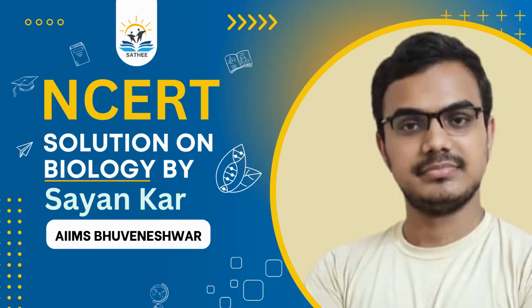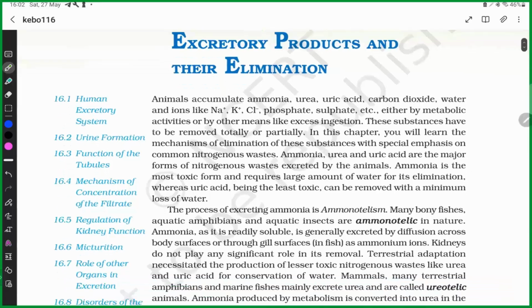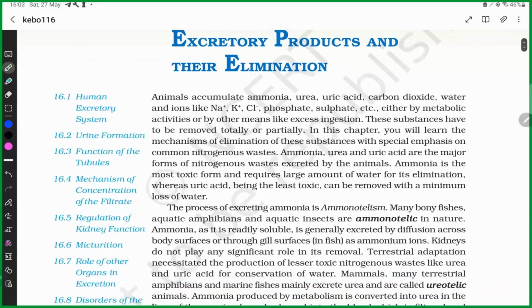Today I am going to teach you this chapter, which is chapter number 6 in 11th NCERT, excretory products and their elimination. Basically, it is about excretion. So what is excretion, by the way? Excretion is a process by which an organism excretes their waste products.